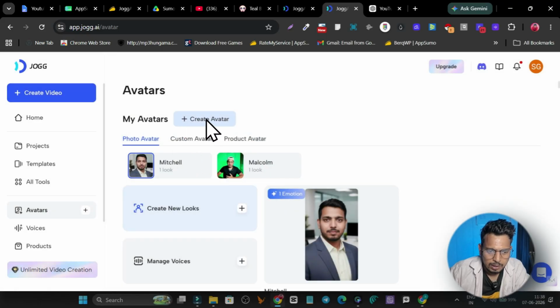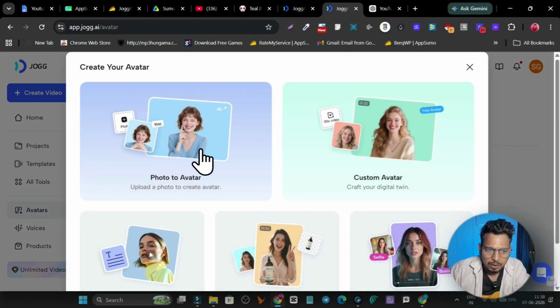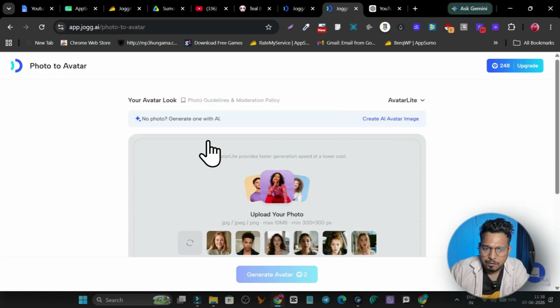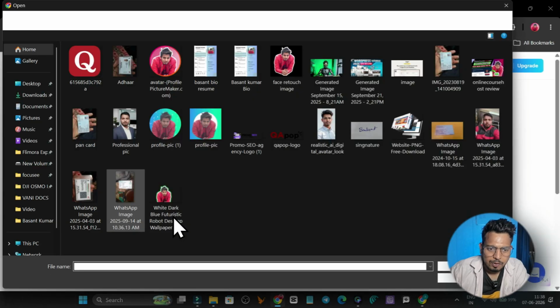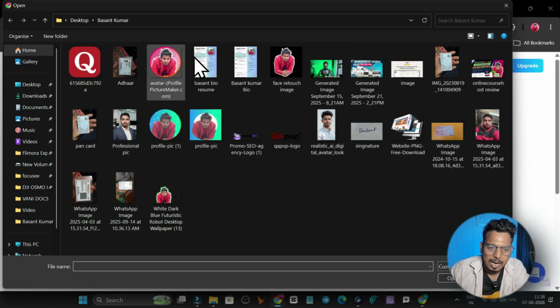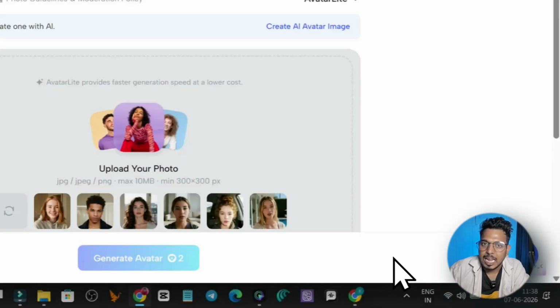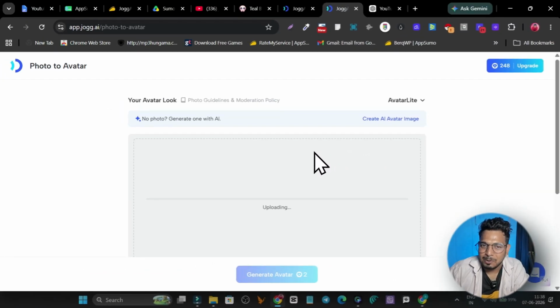I will click here on create avatar, photo to avatar, and here I have to upload my photo. You can see I have multiple photos available. I can add any of them. So make sure your photo has your full view. So I will upload this one. By default, I have even generated this photo by using the AI.